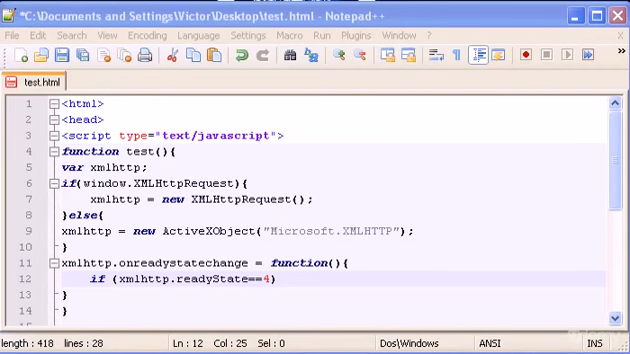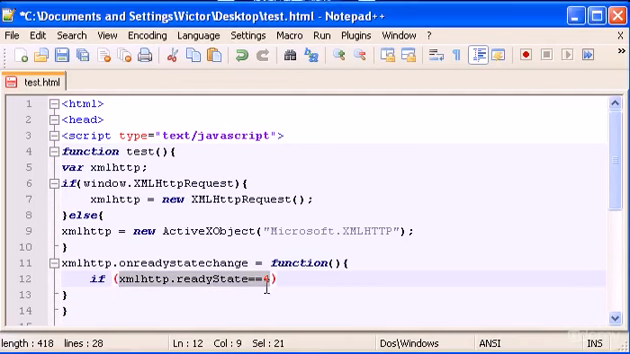0 means that the request has not been sent at all. 1 means that the server connection is established. 2 means that the request has been received by the server. 3 means that the server is processing the request. And 4 means that the request has finished being processed and the response is ready. So basically 4 means that your browser is ready to receive the answer.